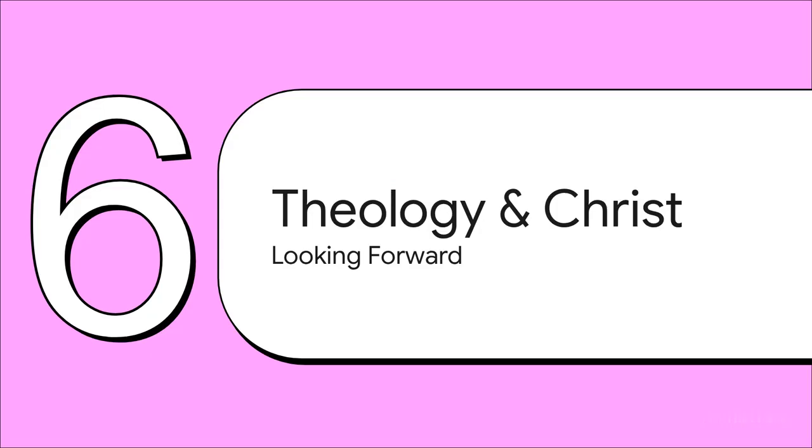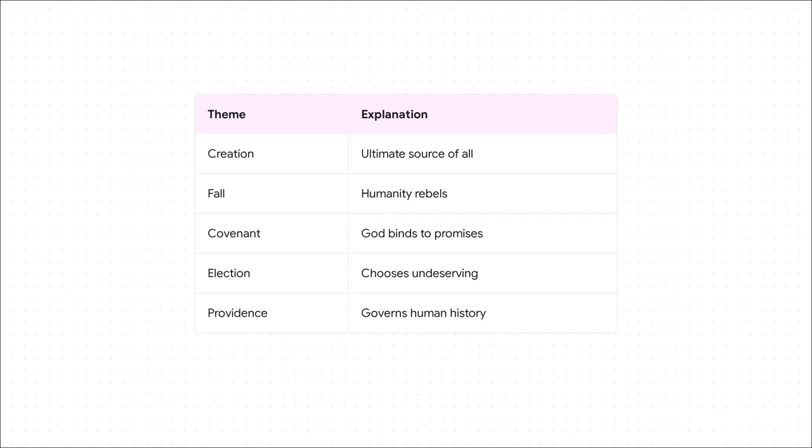Finally, Section 6, Theological Themes and Christ. Let's look forward. Synthesizing our entire study, we see exactly how every major doctrine originates right here in this ancient text. We see the inherent goodness of creation and the devastating reality of the fall. We see God's binding covenants and his undeniable sovereign providence over human history. Genesis also clearly lays out the doctrine of election, this idea that God repeatedly chooses completely undeserving, flawed people, like Jacob, to carry forward his eternal plan of redemption.